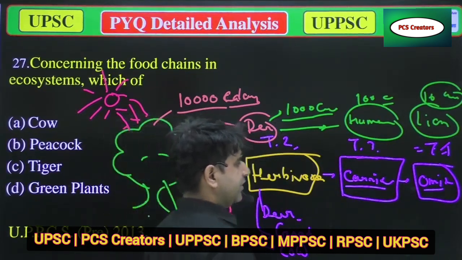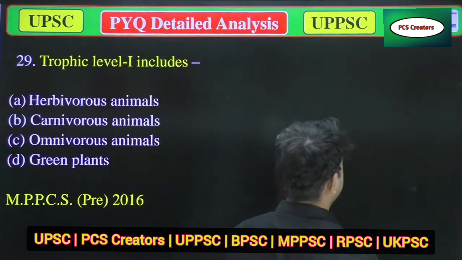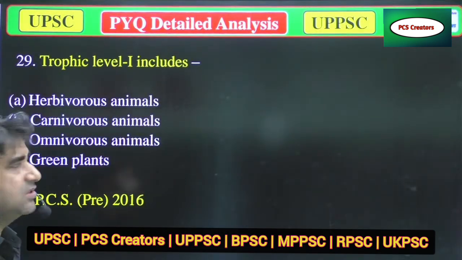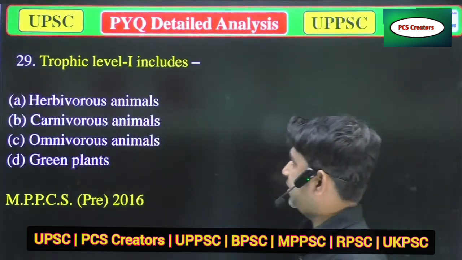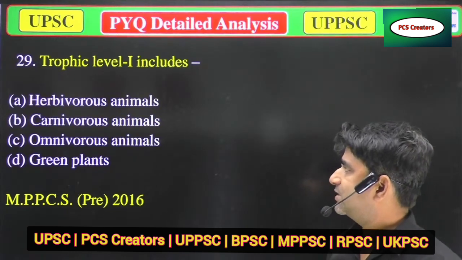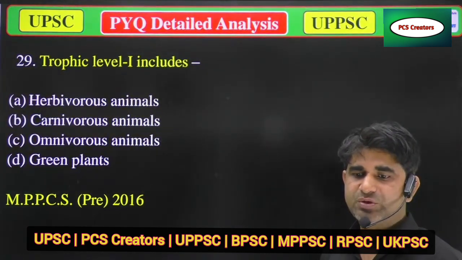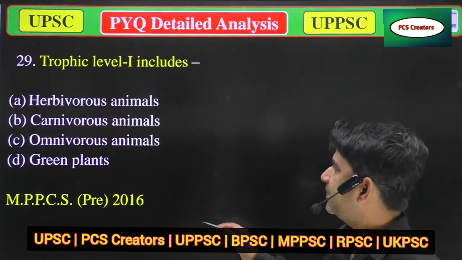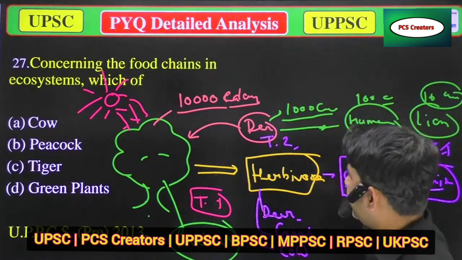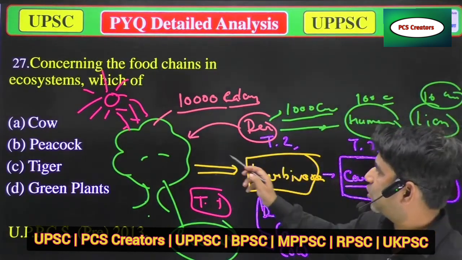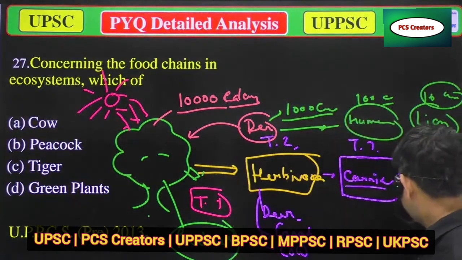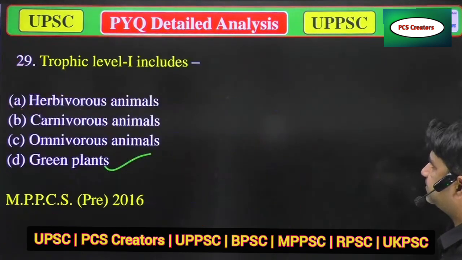Now we'll move to the next question. Trophic level first includes: A, herbivorous animals; B, carnivorous animals; C, omnivorous animals; and D, green plants. As I told you in the previous question, in trophic level first only green plants are there. So now it's clear.